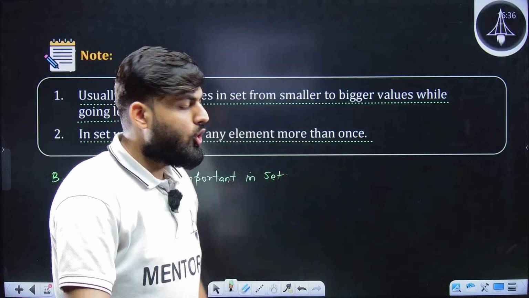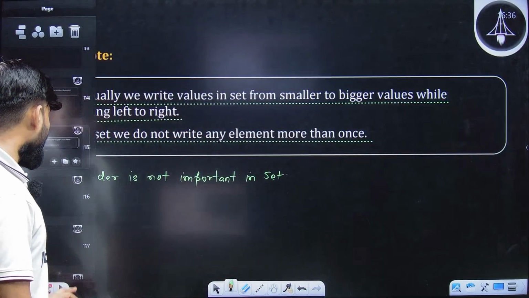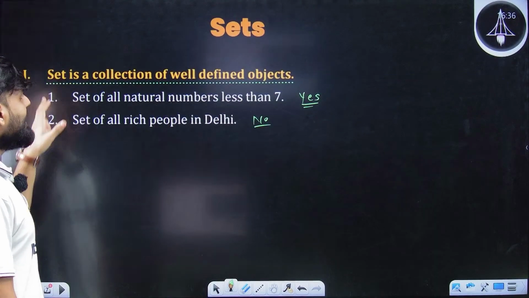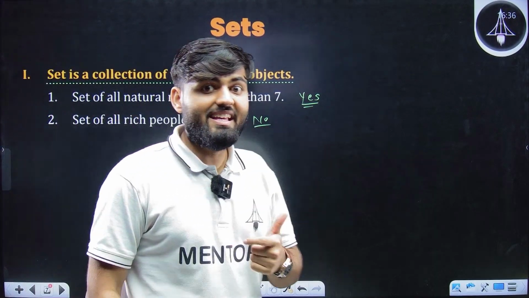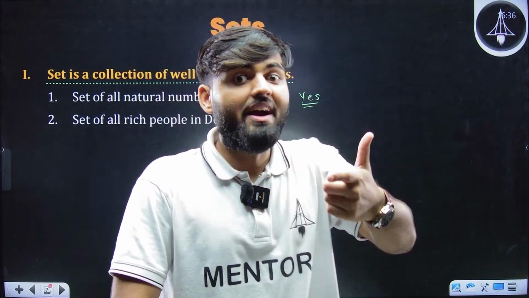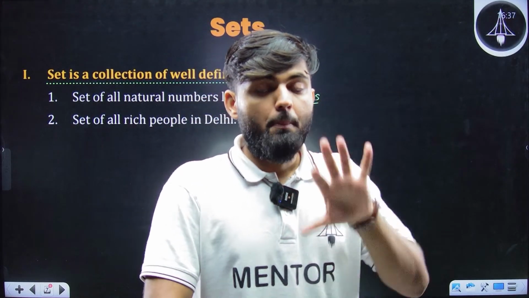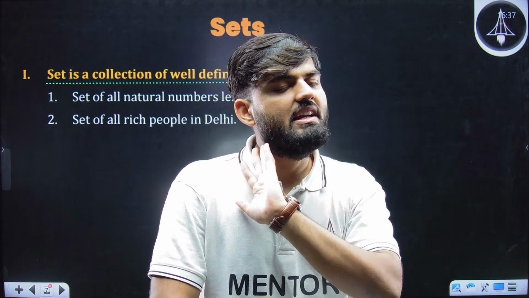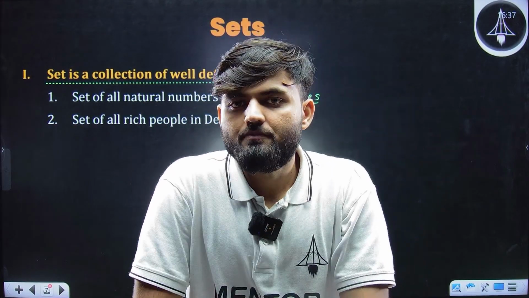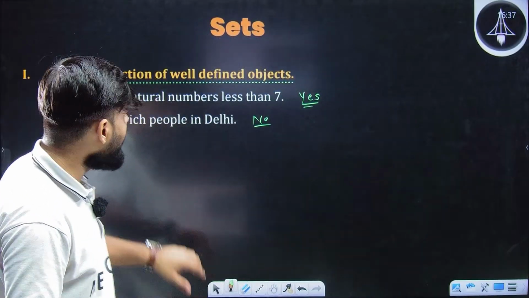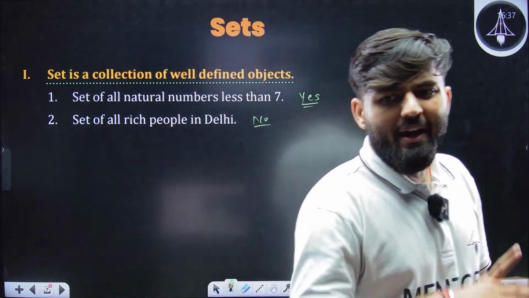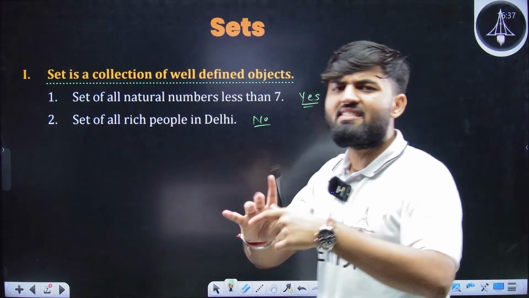In some books, you will also find that when they write the definition of set, they don't say set is a collection of well-defined objects. They say that set is a collection of well-defined distinct objects, because in a set, if you write the same element more than once, it is redundant, it is of no use. But I don't want to clutter so much information in a single definition.